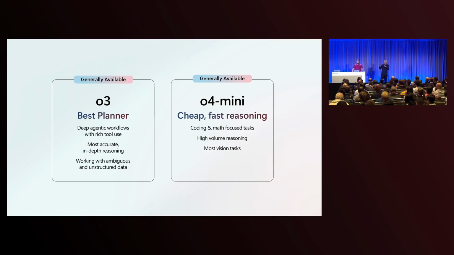O4 Mini, on the other hand, is a cheaper, faster reasoning model. It's really good at coding and math use cases. In fact, it's actually better at math in the AIME 2024 benchmark than O3. So it is a really, really capable model. And if you've looked at some of the coding applications that we're launching with our partners, O4 Mini is used for that. So it's really good for high volume reasoning tasks. And it's actually a state-of-the-art vision model for image understanding.